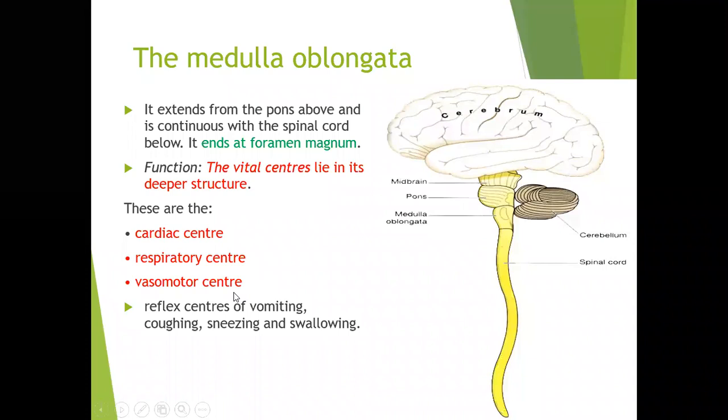They control the heart rate and the respiratory rate, which are a very important part of the life of a person. So they are called vital centers. Vital means the most necessary, most important, important for life. These are present in the medulla oblongata at the lowermost part of the brainstem.